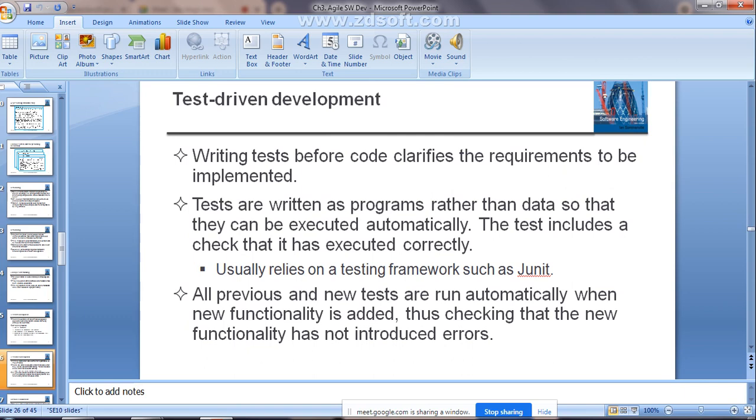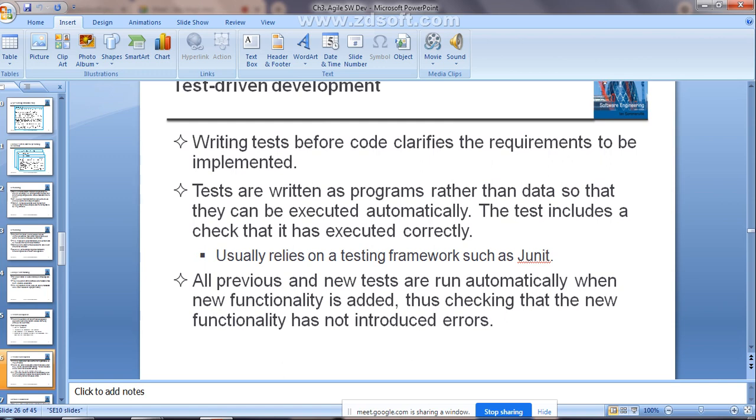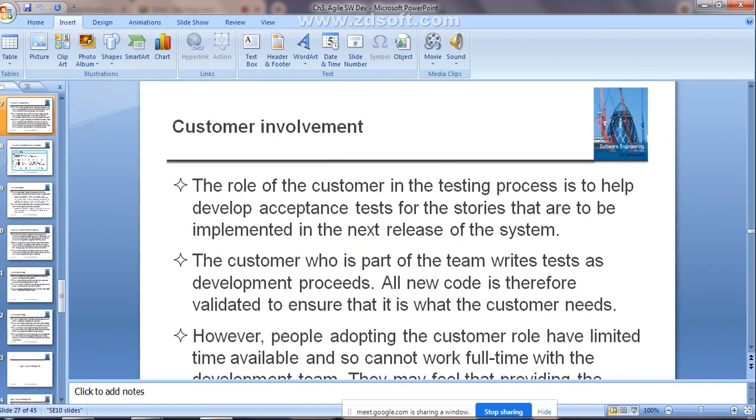Clear, guys? Whenever there is a change within your program or new functionality is added, the testing programs automatically run, so that no errors are introduced within the new functionality. You can check that automatically. Clear? Getting the thing, guys? Test driven development.